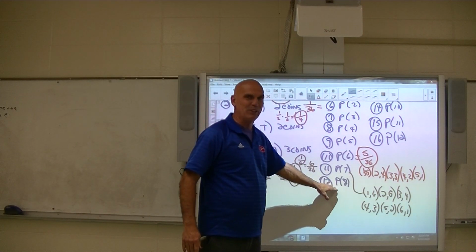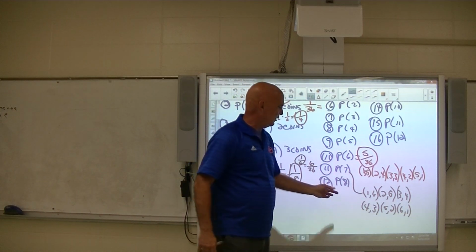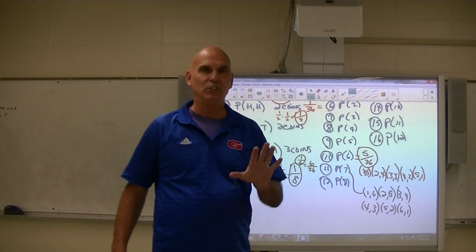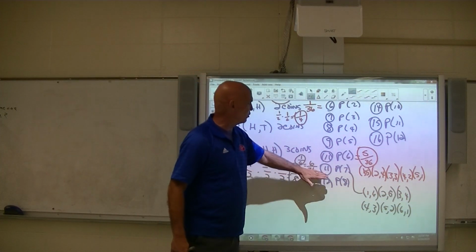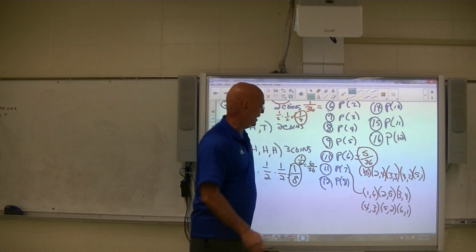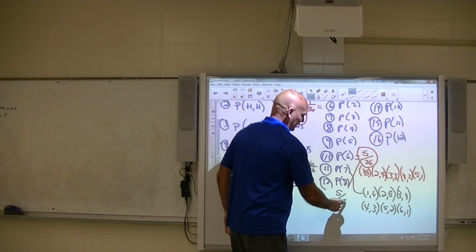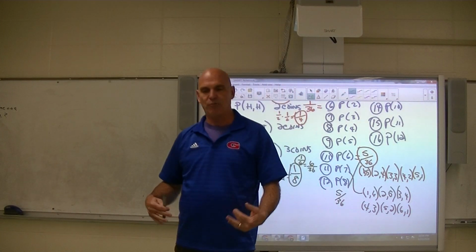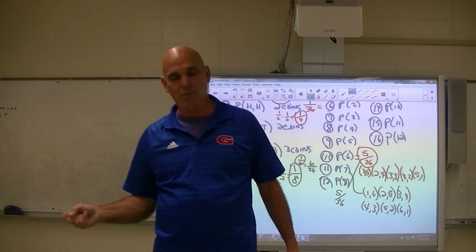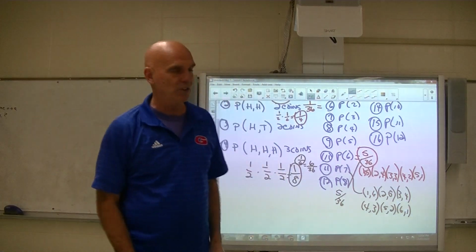So it's like probability of getting 8, because there's only 5 ways of getting 8. Is 2 and a 6, 3 and a 5, 4 and a 4, 5 and a 3, and 6 and a 2. There's only 5 ways of getting 8, so it goes back down. So the probability of getting 8 is exactly the same as the probability of getting 6, 5 out of 36. And then 9 is 4 out of 36, and so forth. And the final answer was 12. The probability of getting a 12, there's only one way to get it, 6 and a 6. So it's 1 out of 36, 1 over 36.